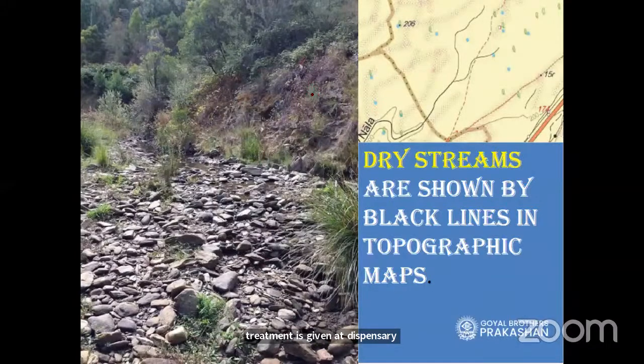Then dry streams, I have already explained to you. A black line indicates a dry stream. See this.